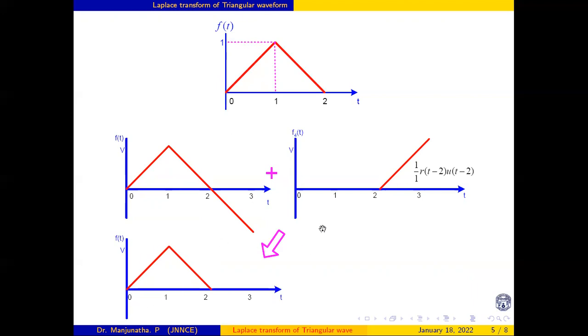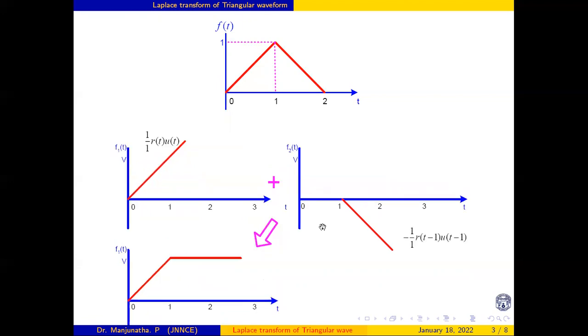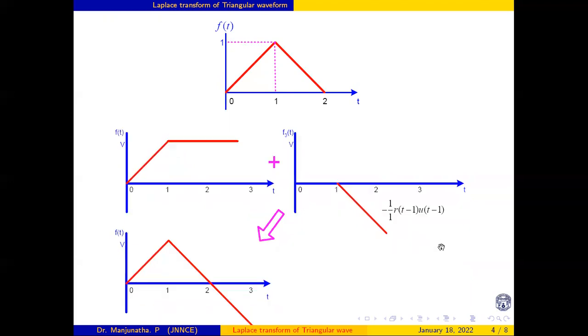So in total, one is a ramp function started at 0, that is r of t u of t. The second one is minus 1 by 1 r of t minus 1 u of t minus 1. Again a third one I have introduced, minus 1 by 1 r of t minus 1 u of t minus 1, so these two bring it down.